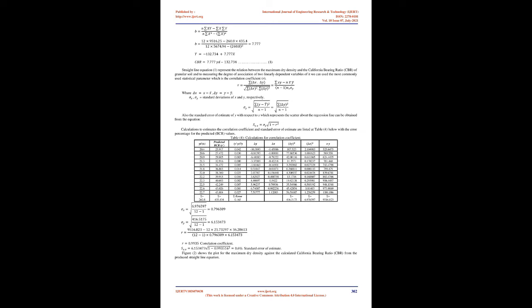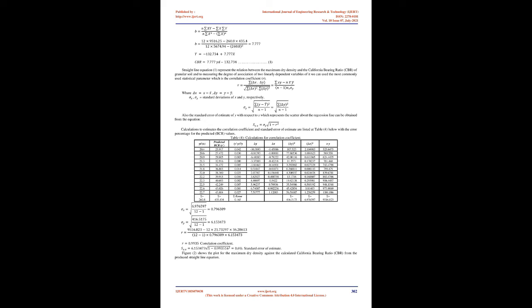For discussion. 1. Referring to figure 1, the relationship between CBR and maximum dry density tends to a straight line, which means a linear relationship. 2. From figure 2, CBR can be found directly from the graph or from the line equation obtained. 3.